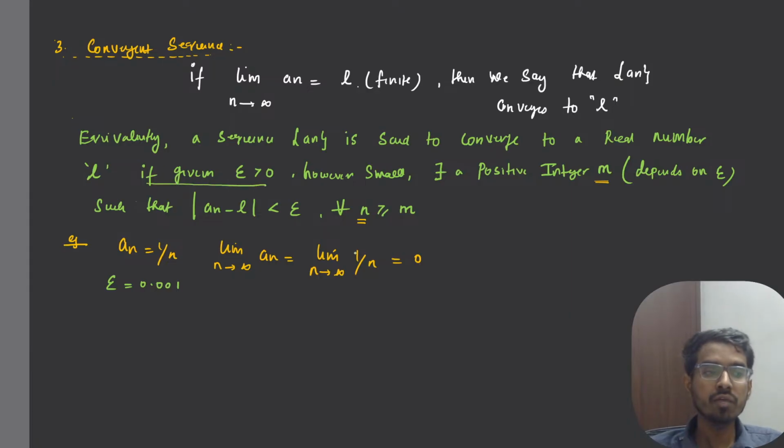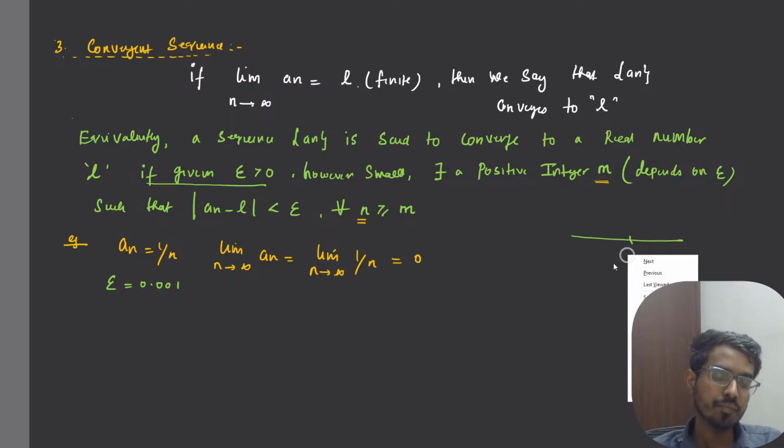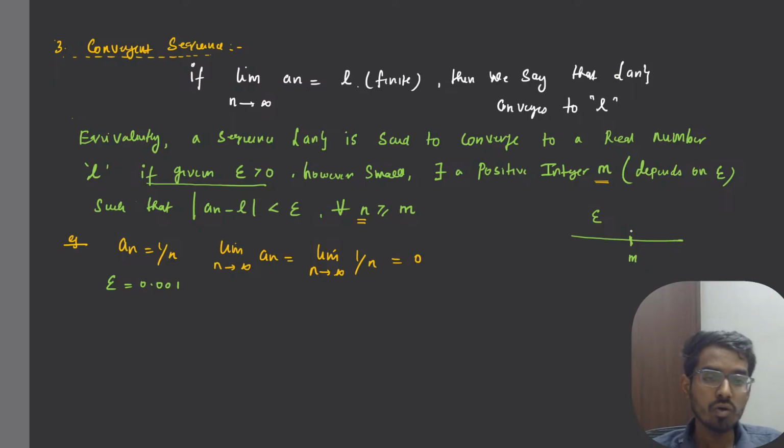So you are given me an epsilon, however small. You give me any epsilon. There exists a positive integer m. So I need to find m. There exists a positive integer m that depends on epsilon. So how to find that m? That we will do now.